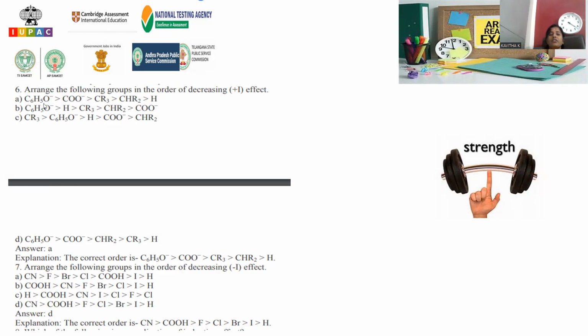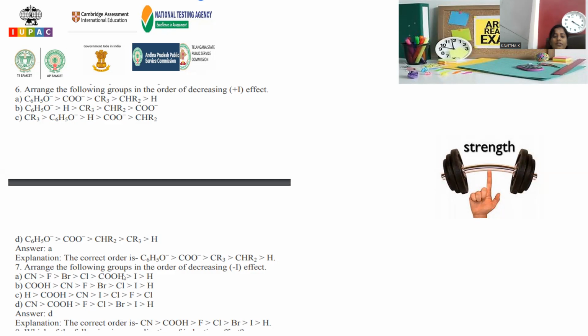Highest is given for phenoxide because a negative charge is there, and this negative charge is delocalized with the benzene ring. So the highest +M affecting nature is accorded for this alkoxide. Any alkoxide is electron releasing, +M affecting only. Right. Move on to another question.